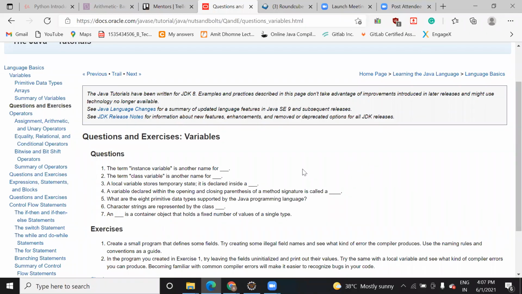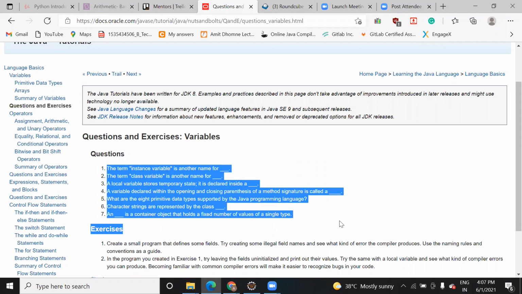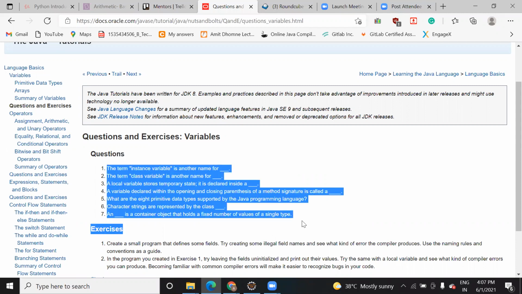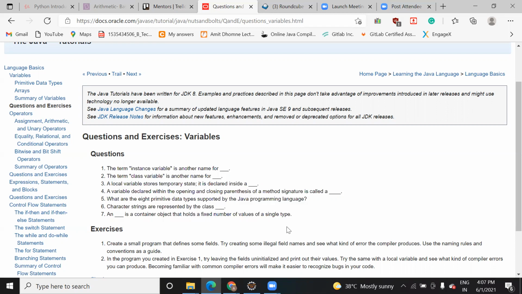Okay, so as you can see on this Oracle website, we have access to questions. These are some questions that are important from an interview point of view. Sometimes they ask you in the interview, like, the term instance variable is known as what, or class variable is known as what. These are very basic questions that everyone should know. And you can see the solution also.